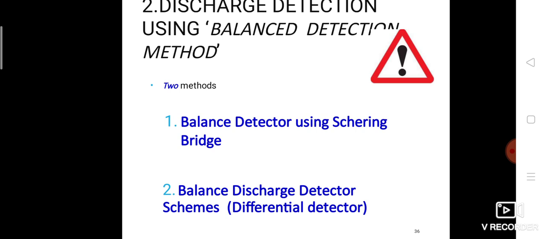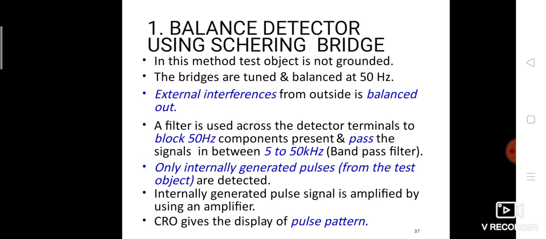Discharge detection using the balanced detection method. There are two types of methods: the balanced detector using the shearing bridge and the balanced discharge detection scheme using the differential detector. Balanced detector using the shearing bridge: in this method, the test object is not grounded. The bridge is tuned and balanced at 50 Hz frequency.